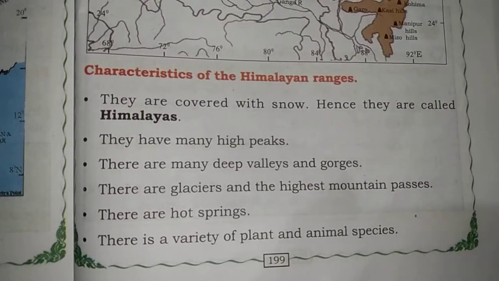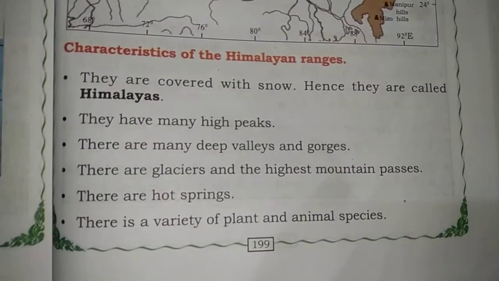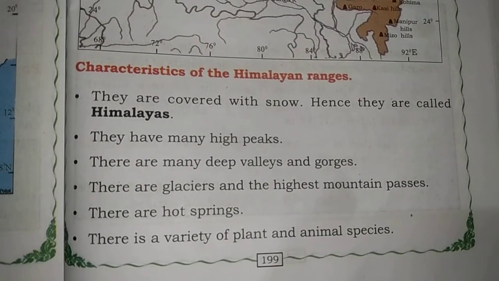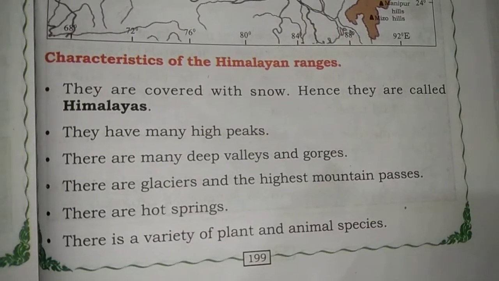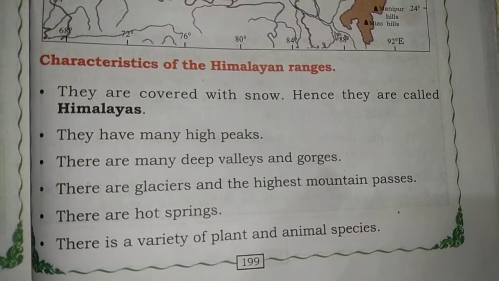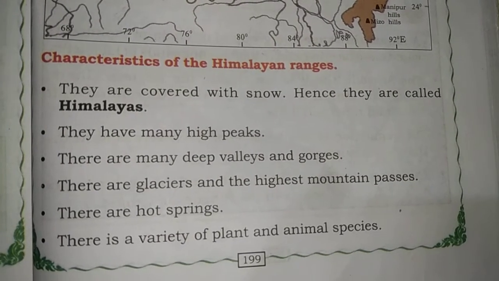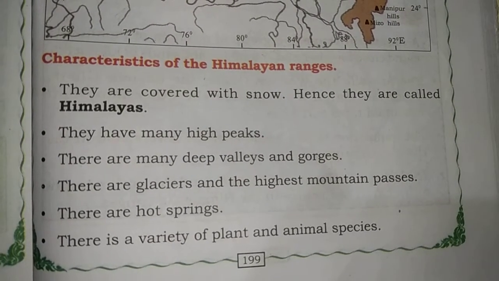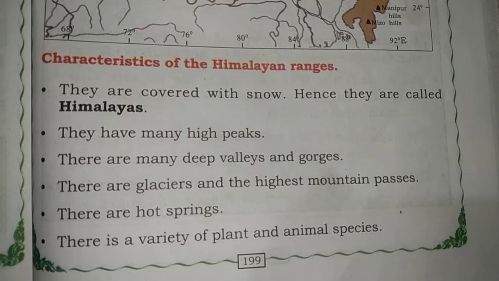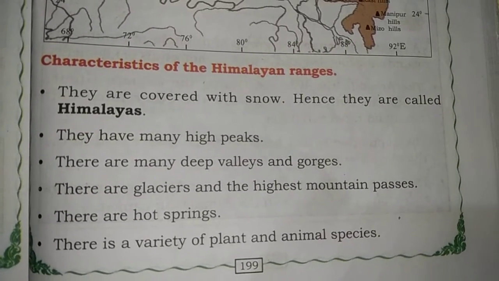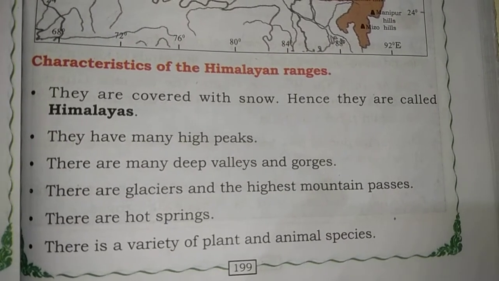Next we are going to discuss the characteristics of Himalayan ranges. The Himalayan ranges are covered with snow, hence they are called Himalayas. They have many high peaks, many deep valleys and gorges, glaciers and the highest mountain passes. There are hot springs. There is a variety of plant and animal species.